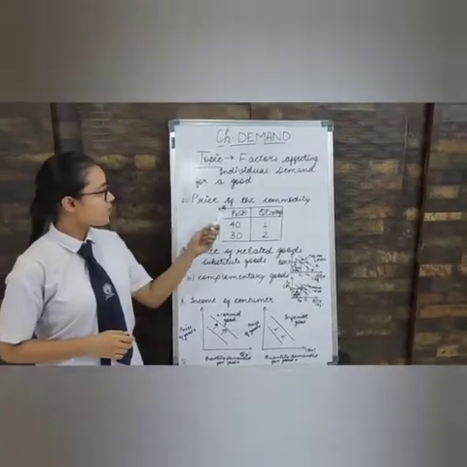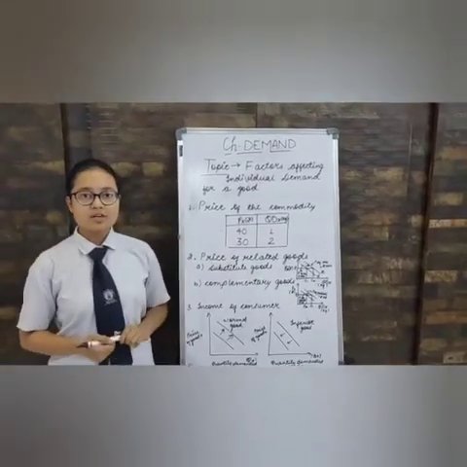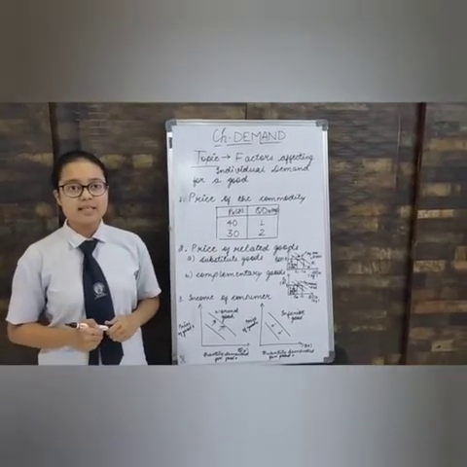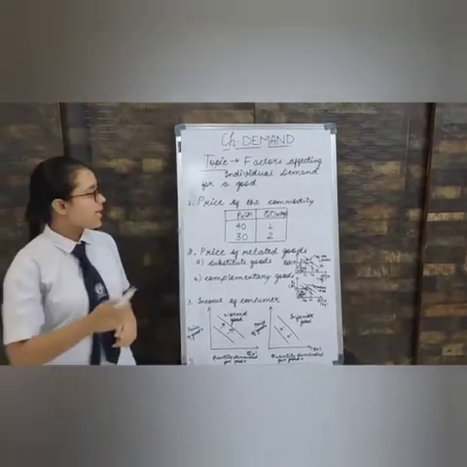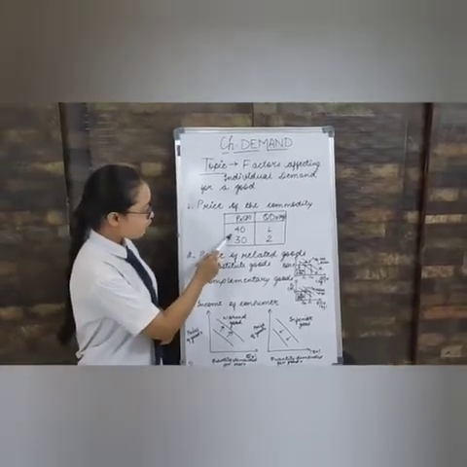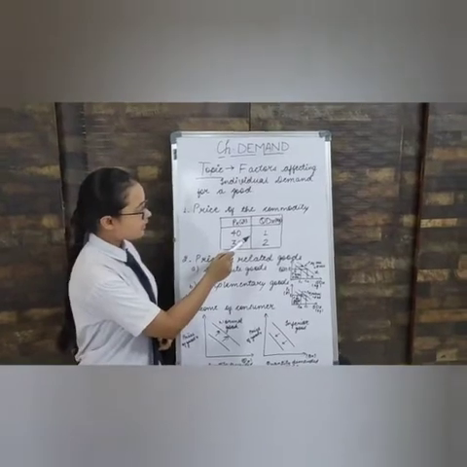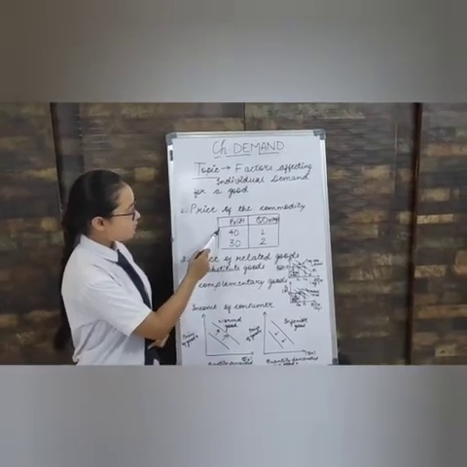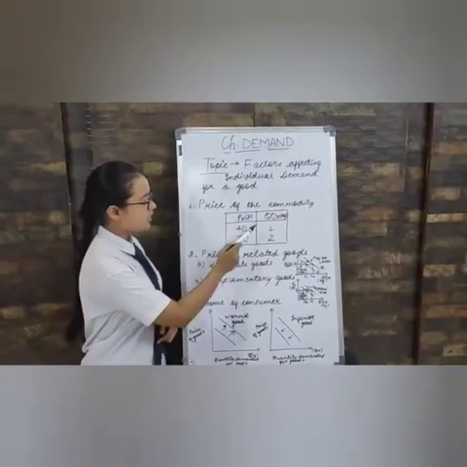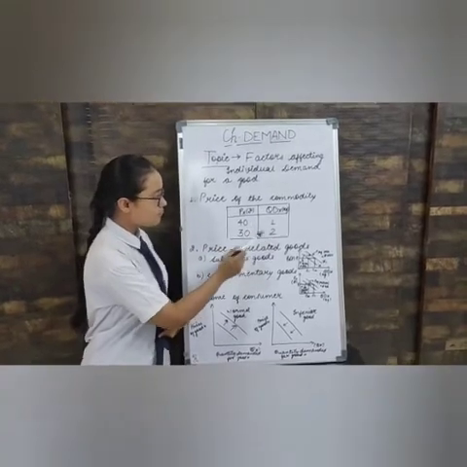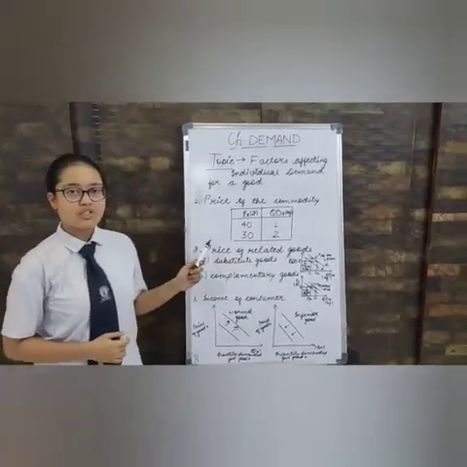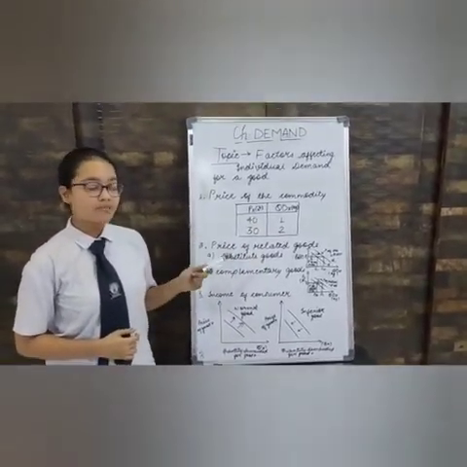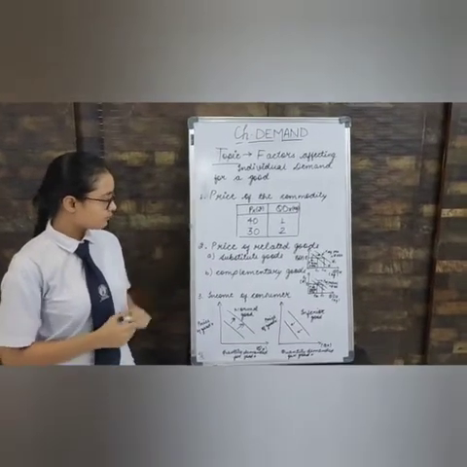The first factor is price of the commodity. When the price of the commodity increases, its demand decreases and vice versa. As we can see, when the price of the commodity is 40 rupees, the quantity demanded is 1 kg. And when the price decreases to 30 rupees, the quantity demanded increases to 2 kg. This shows the inverse relationship between price and quantity of a commodity in case of normal goods.